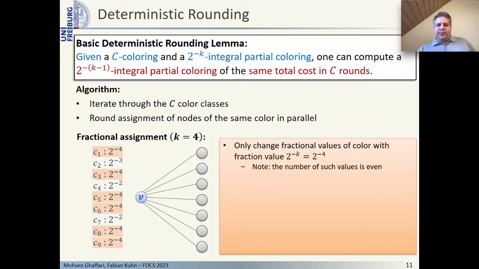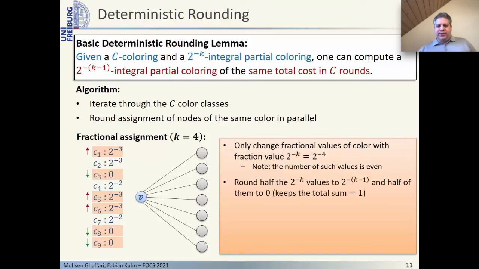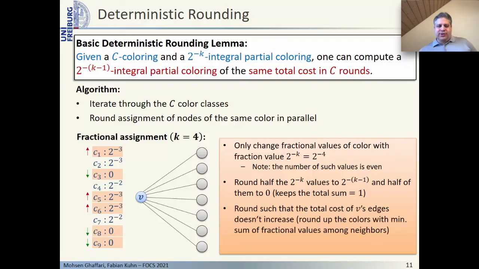Note that because the sum of all fractional values is equal to 1, the number of 2 to the minus 4 values must be even. In order to keep the sum equal to 1, we can therefore round half of the 2 to the minus 4 values up to 2 to the minus 3, and we can round down the other half of those values to 0. We do this in such a way that the total cost of the edges of node V does not increase. Note that we can do this because if we choose the colors for which we round up randomly, then the expected cost does not change.